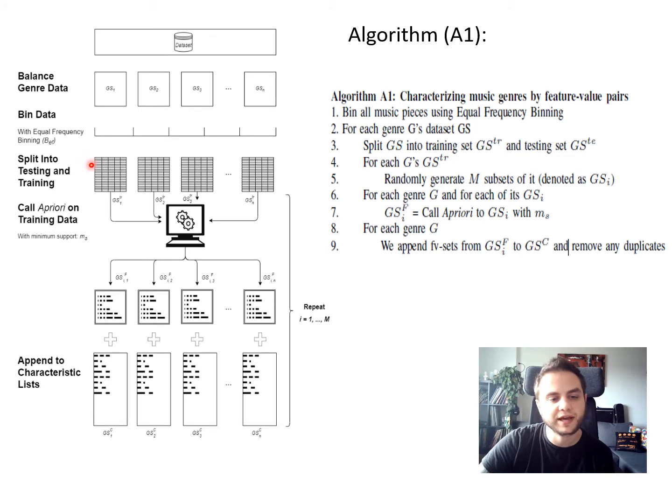Then we split it back into genres, and we split it into training and testing data. Now the training data goes through this process where we call Apriori, and we collect feature value sets, and we append them to a characteristic list for each of the genres. So this happens a certain M number of times on that training data.